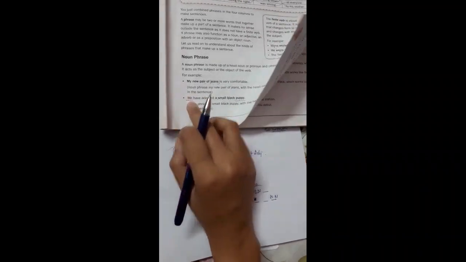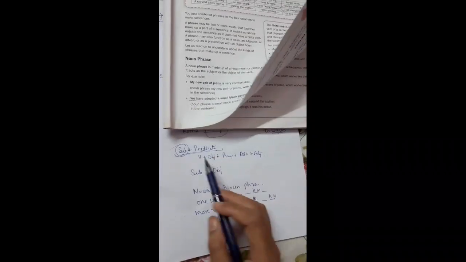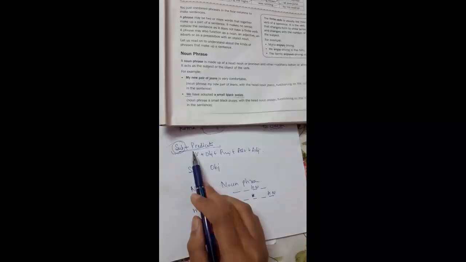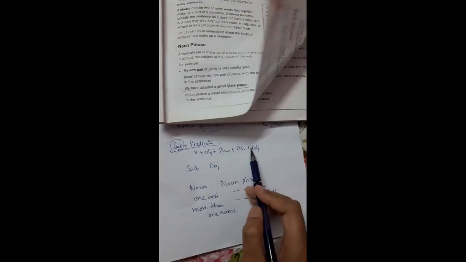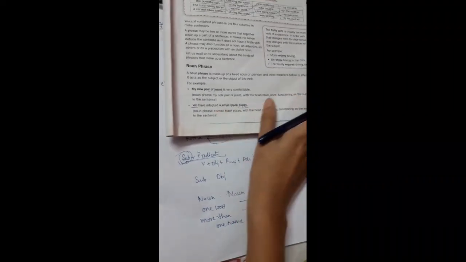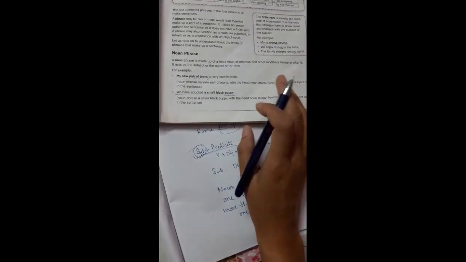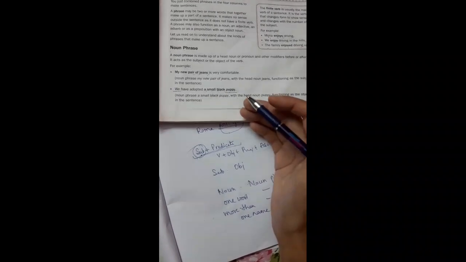It is not working as a subject. The subject is already there, and always remember, the subject always takes the first place of a sentence. According to the structure of the sentence, first the subject comes, then the predicate, and under the predicate all these kinds of words are there. So be clear about these things. Okay, I hope you understand the noun phrase. Let's move to quick 2-3 examples of your exercise. The rest you have to do on your own.